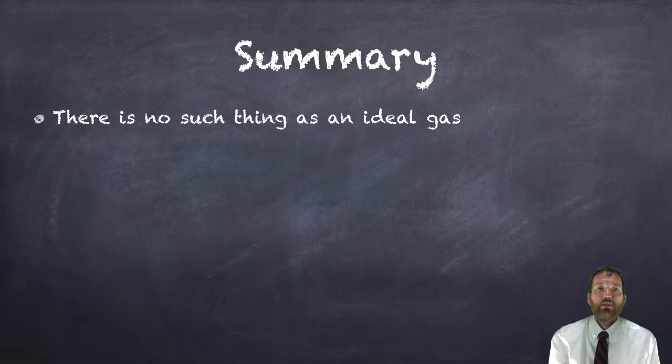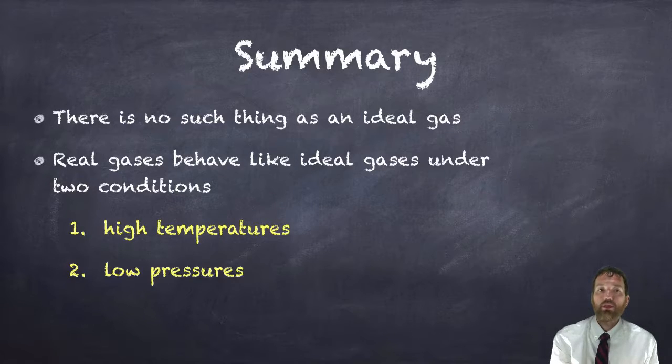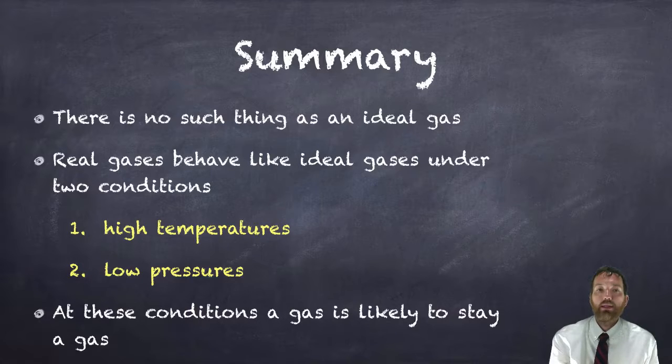So in summary here, there's no such thing as an ideal gas. Real gases behave like ideal gases under two conditions. You need to know these conditions and be able to pick them out under a lineup of a multiple choice question: highest temperature and lowest pressure. At these conditions, a gas is likely to stay a gas, and that's what an ideal gas does. It stays a gas always. And although there's no such thing, under high temperatures and low pressures, obviously they're most likely going to stay a gas for longer.